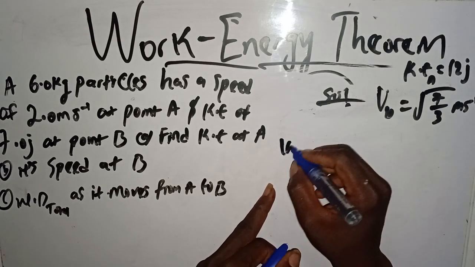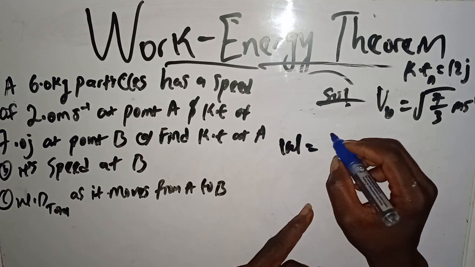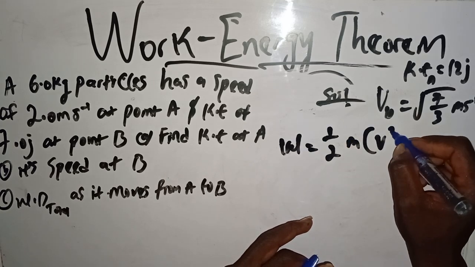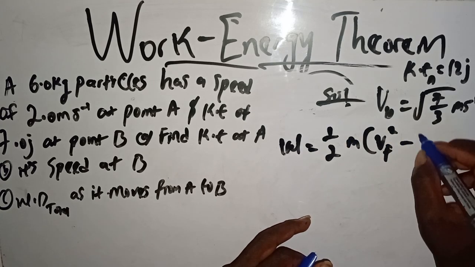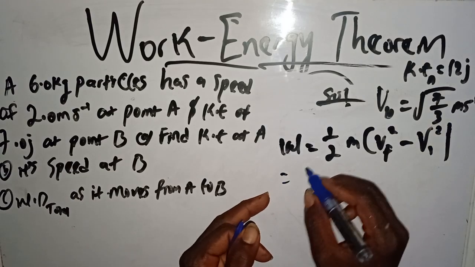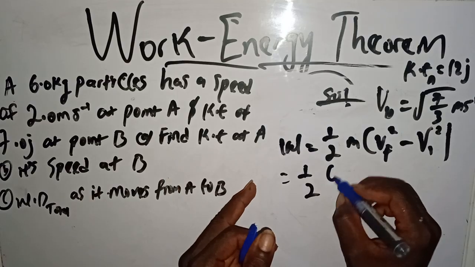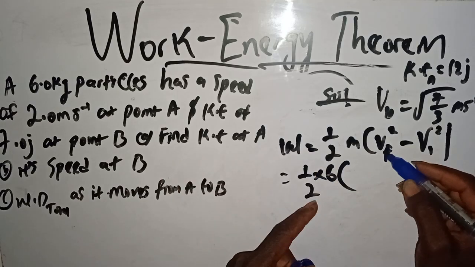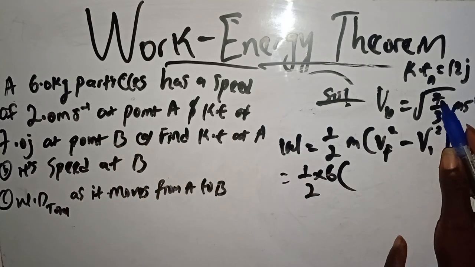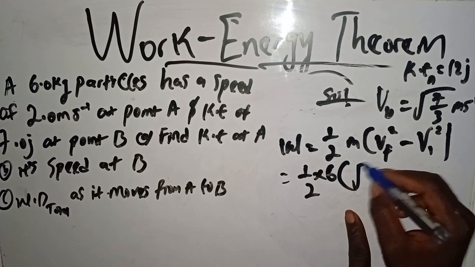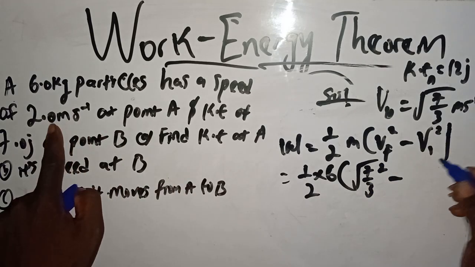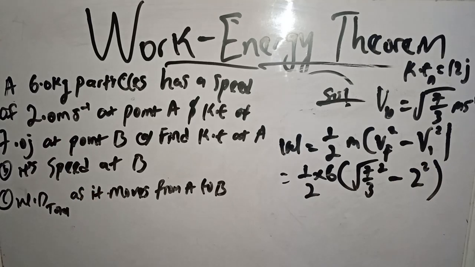And the change in kinetic energy is 1 over 2 m, v final square minus v initial square. What's our mass? 6 kg, times the speed at point B, which is the final, root 7 over 3 square, minus the speed at point A, 2 square. Do we get that?